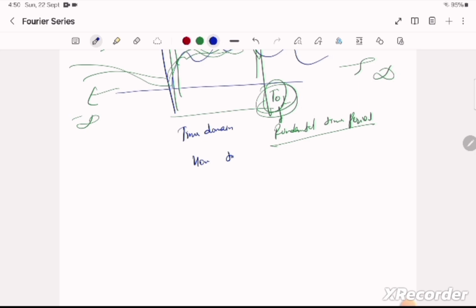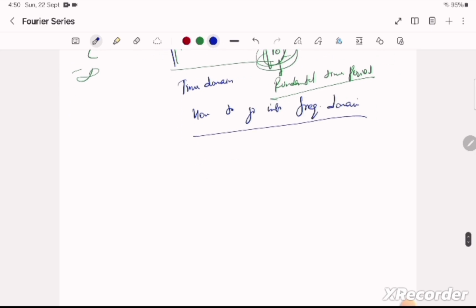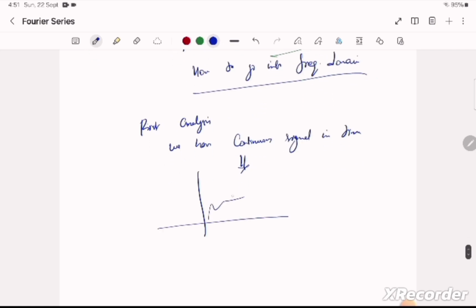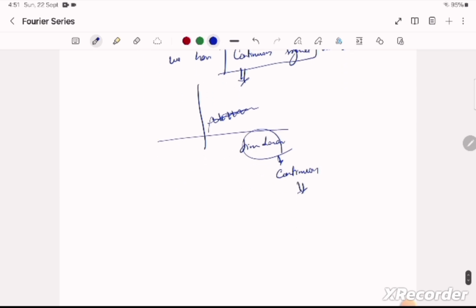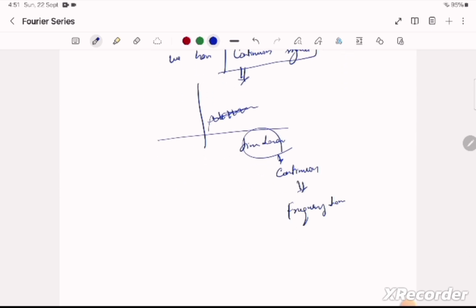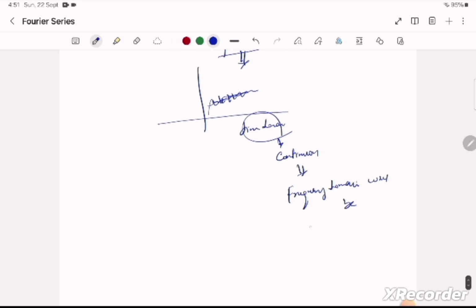How to go into frequency domain? So first analysis. We have a continuous signal in time. Whenever there is something continuous, we know there are infinite number of samples. So when the time domain is continuous, the frequency domain will be aperiodic.